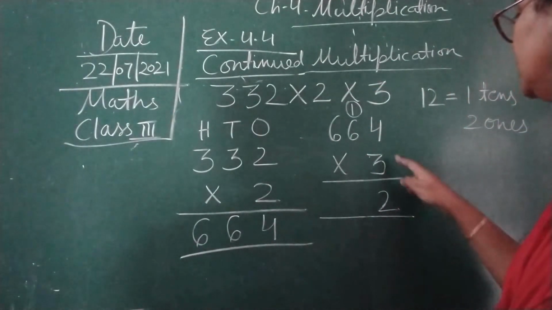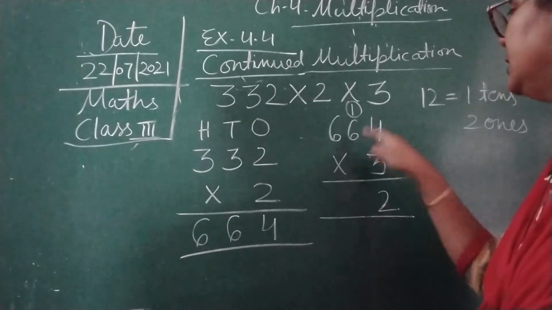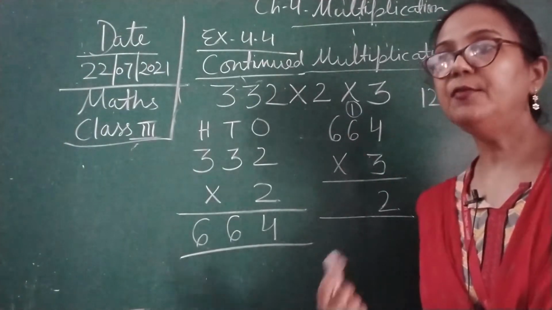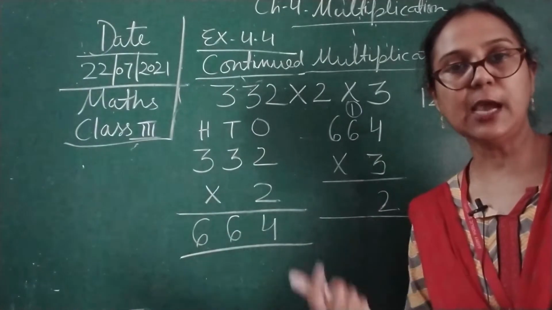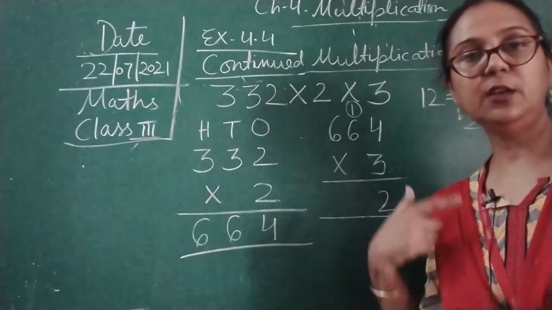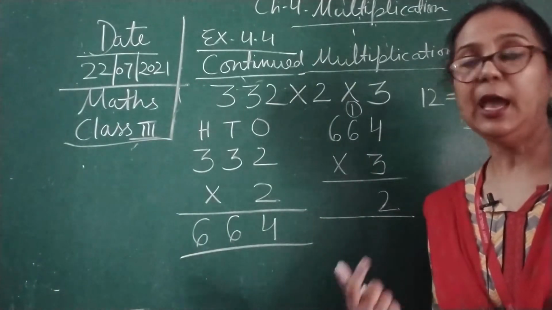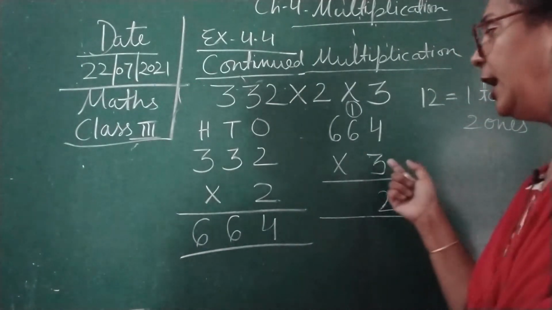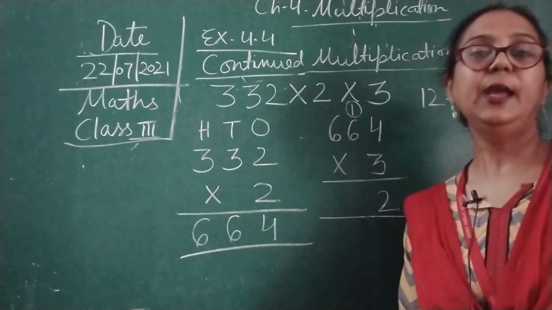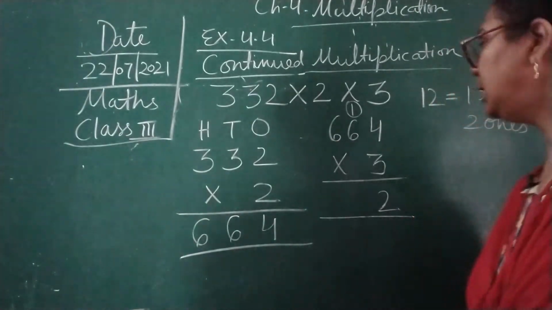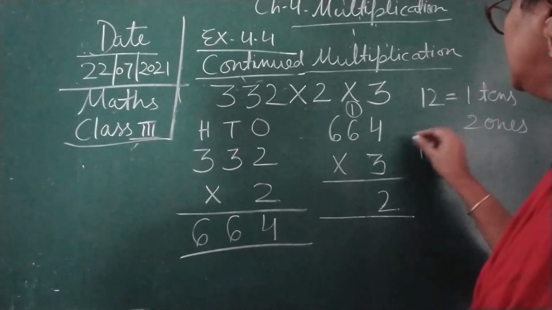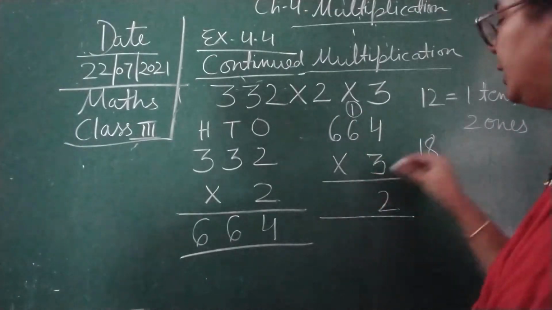So here children 3 sixes are. It means we have to tell the table of 3 six times. 3 ones are 3, 3 twos are 6, 3 threes are 9, 3 fours are 12, 3 fives are 15 and 3 sixes are 18. 18 we are getting over here as the answer. Now 1 is carried over again.